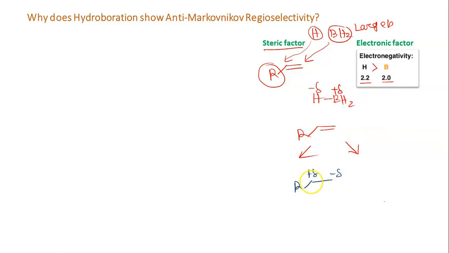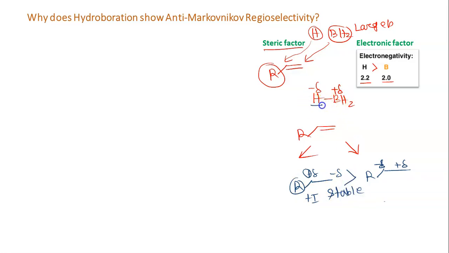Partially negative charge if you just break the double bond, and another possibility is partial negative charge here and positive charge on the right hand side. Now among these two, which one will be more stable? As an alkyl group is present, it has plus I effect, so it will be more stable.